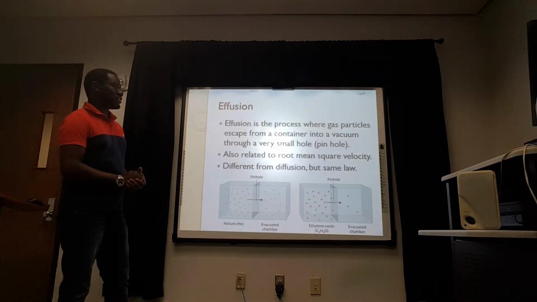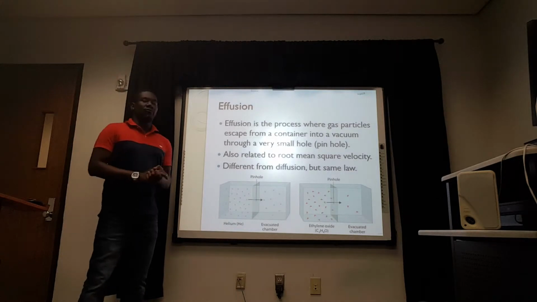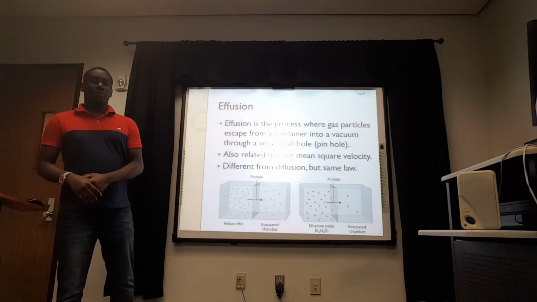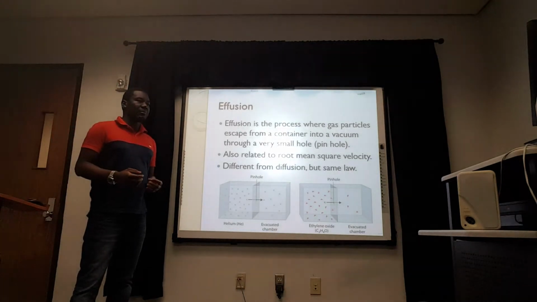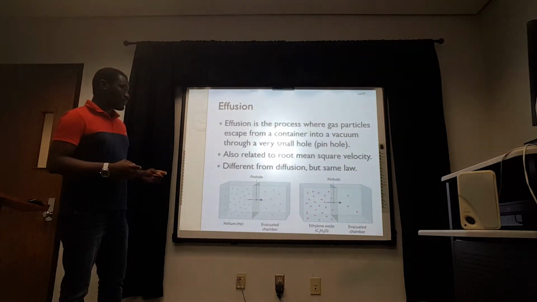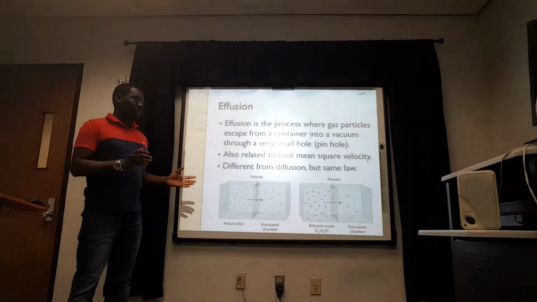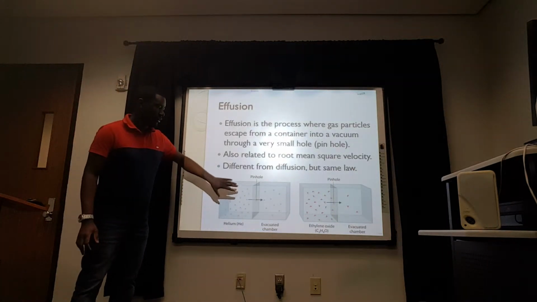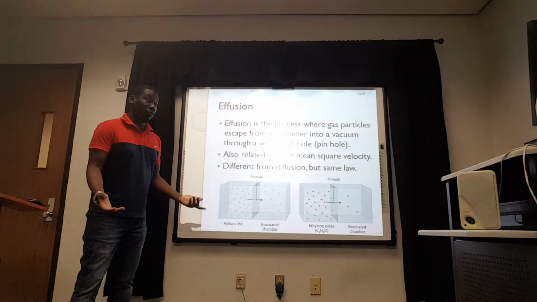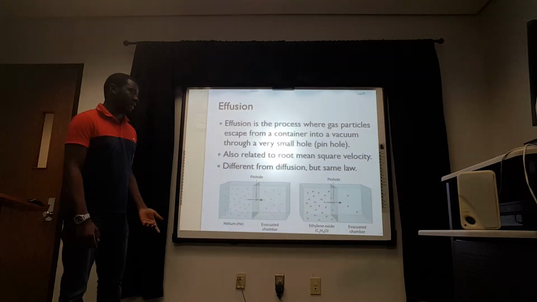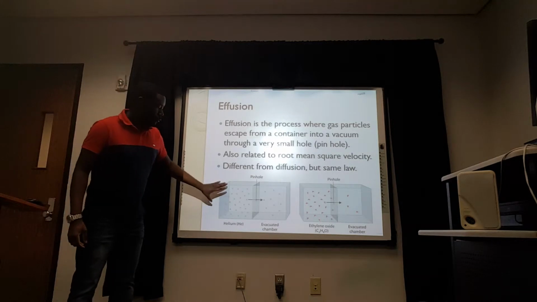Okay, another thing I'm going to talk about is effusion. And effusion is a process where gas particles escape from a container into a vacuum through a very small hole. And effusion kind of has the same concept as diffusion, because they're moving from an obviously high concentrated area to a lower concentrated area, because the vacuum is a very low concentration because there's nothing in the vacuum, and they're moving through a pinhole.